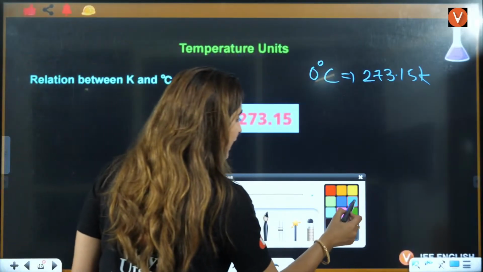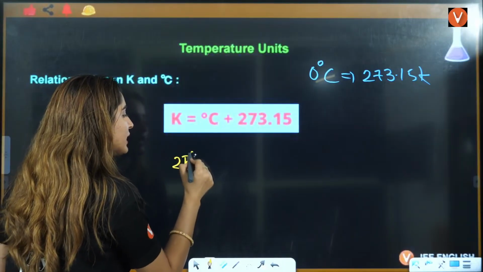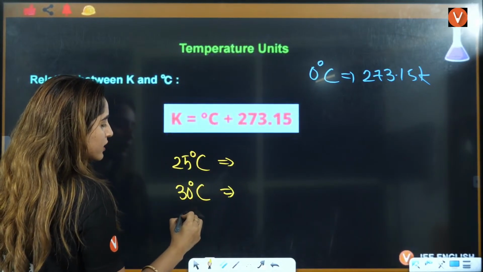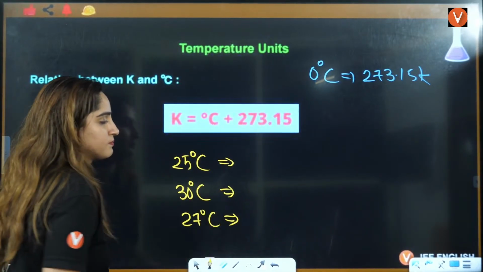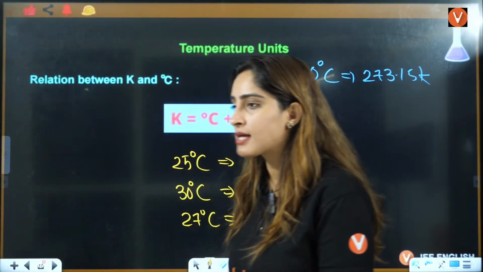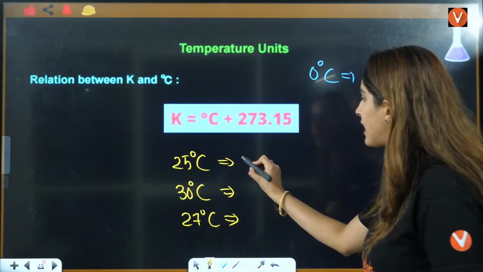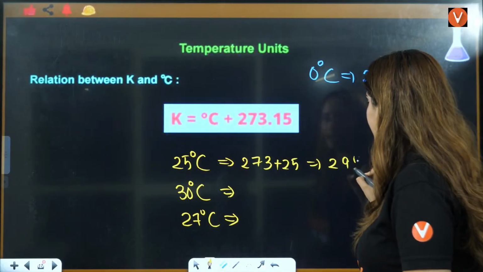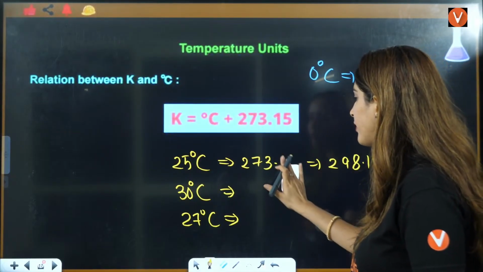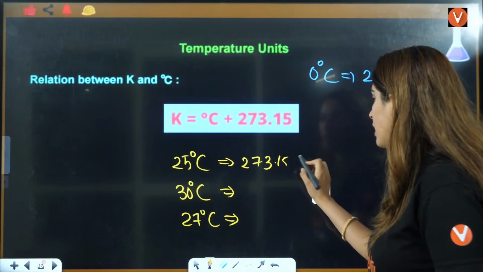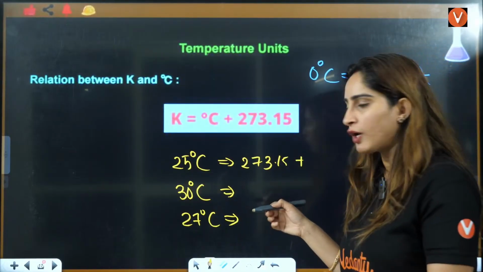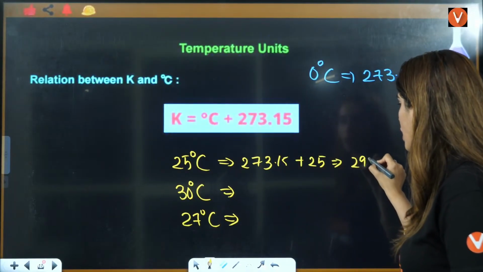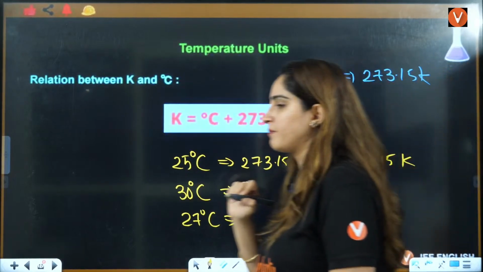Okay. Now everybody tell me the answer. What is 25 degrees Celsius? What is 30 degrees Celsius in Kelvin? What is 27 degrees Celsius in Kelvin? Everyone in the chat box, what is 25 degrees Celsius? That is 273 plus 25. That is 298.15. You can put here 0.15 if you want to. Usually we take 273 also, but you can add also 0.15. Totally your choice, but approximately that will also work. 298.15 Kelvin. What about 30?